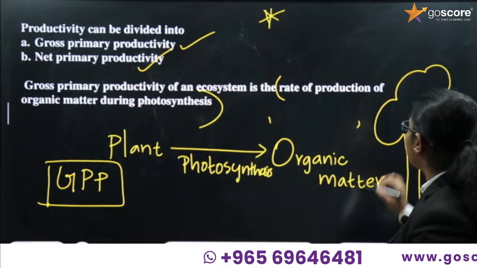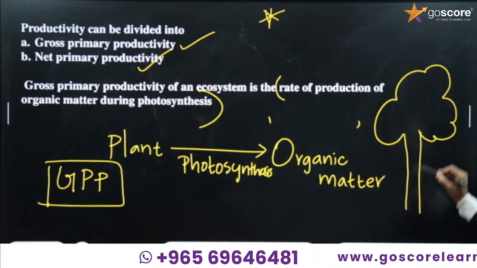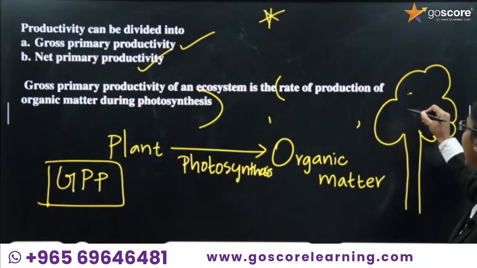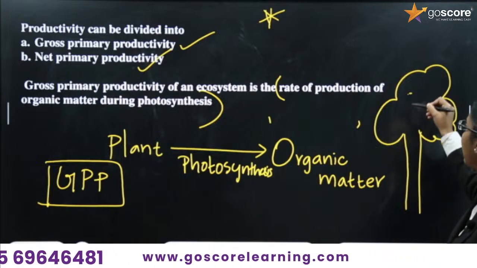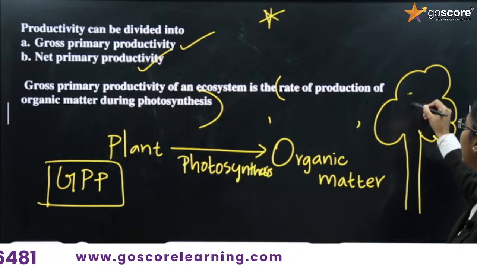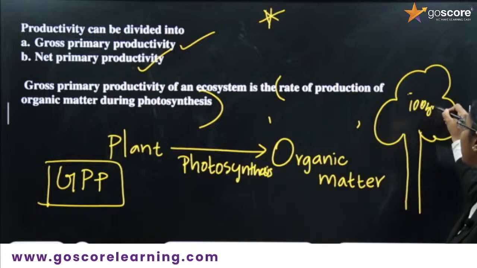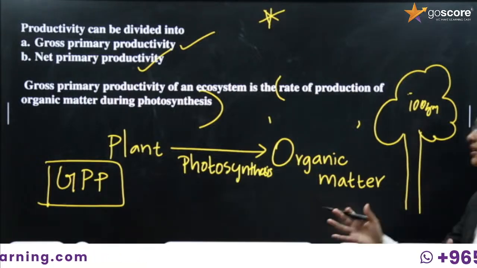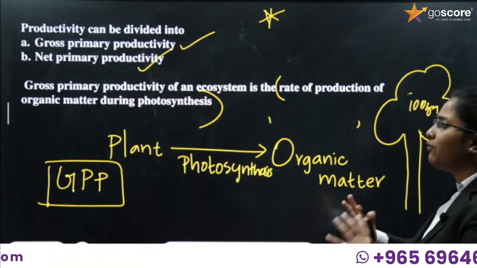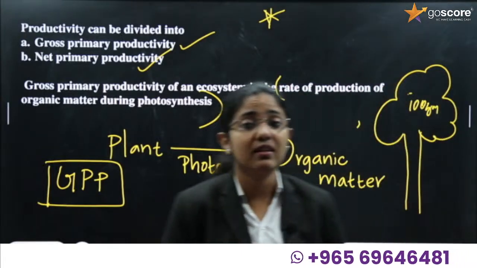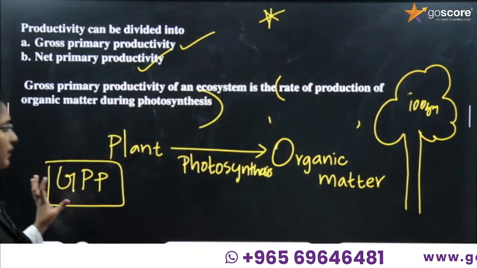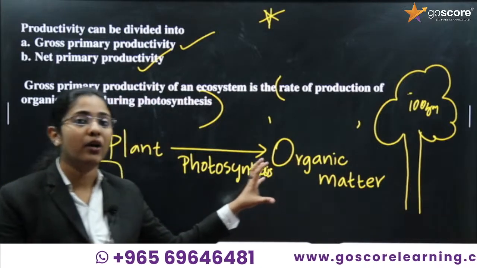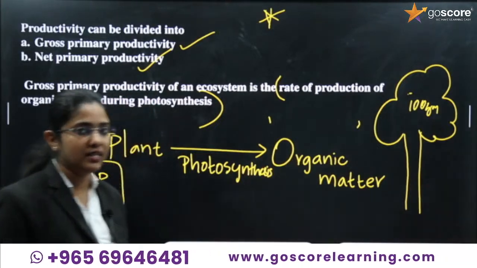Consider organic matter is produced, let's say 100. It can be expressed in weight, so we can say 100 gram is produced, organic matter as 100 gram. Those full 100 gram can be considered to be the gross primary productivity. It is there for the utilization of the plant itself.